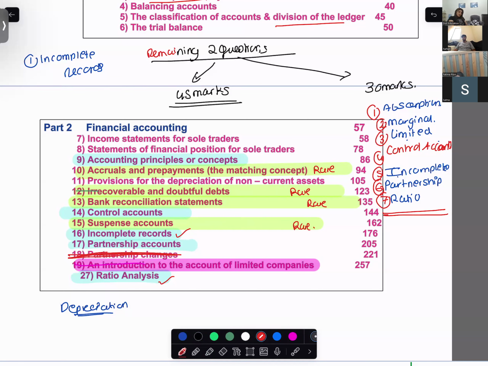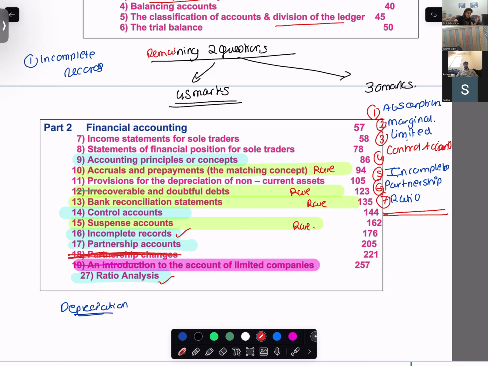Once you are done with your entire syllabus, that means if you are completely done with the 7 topics, that means anytime I ask you, you are able to shoot. At that time, you will go on this topic. We will do errors because errors is something which we focused a lot on in IGCSE, and it is the same as IGCSE. So it is easy. You can do it. It is same as IGCSE, same questions. We have only a compilation of 5, 6 questions that has come in the AS. So very rare, but it still needs time.